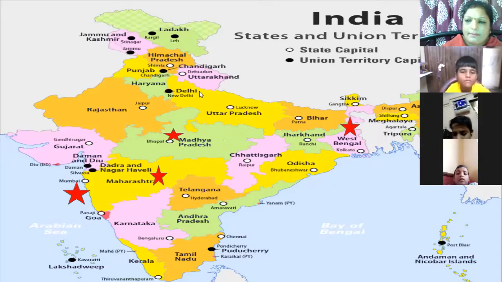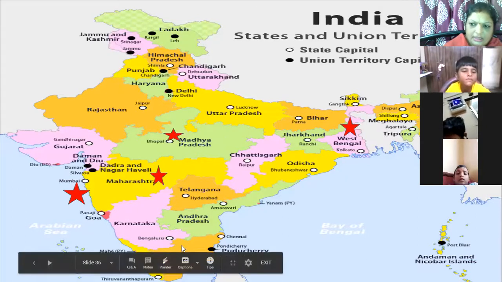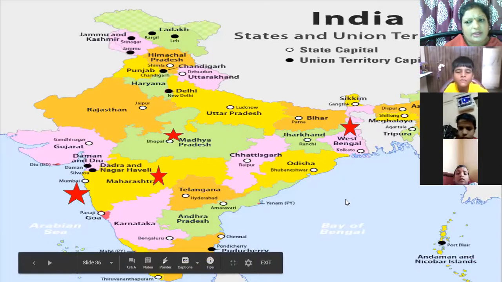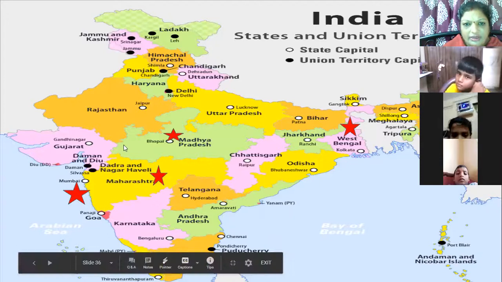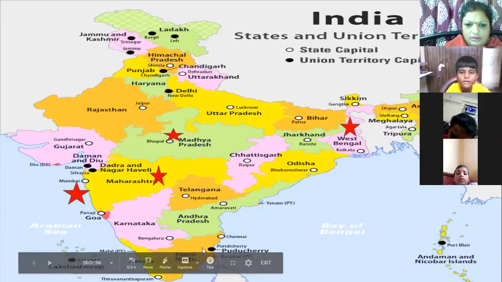Now see this map of India. There's one question to y'all. Some places are given from India. Some states are given. Then they have asked, where will be the sunrise first? Where will it happen? So this is the map of India.